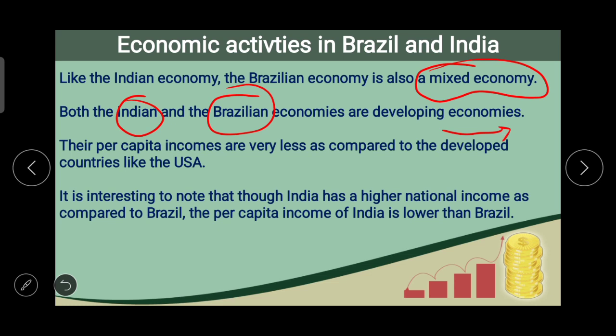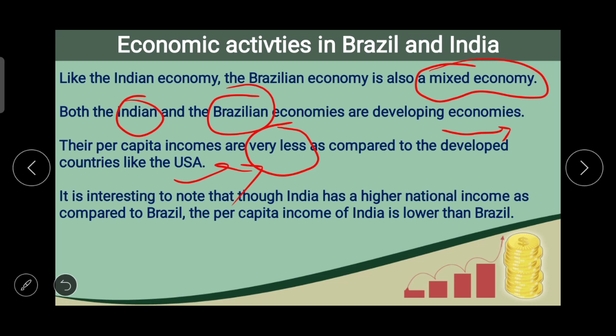Developing economies, its progress is going, or the economy of India and Brazil is running towards the developed country, but not yet developed. It is in the developing economies. The per capita incomes are very less as compared to the developed countries like the USA.